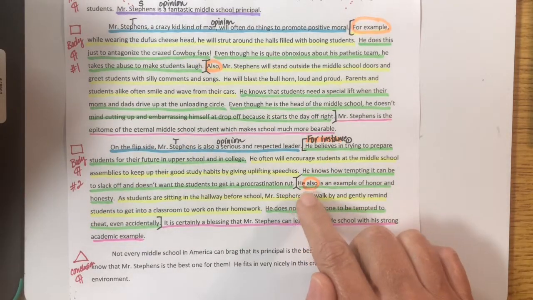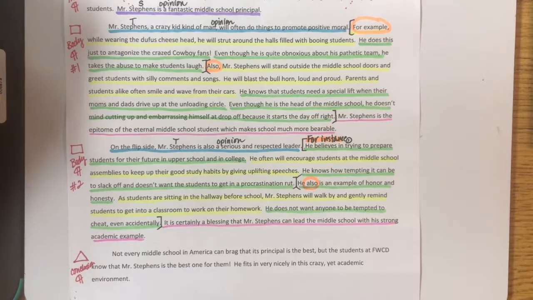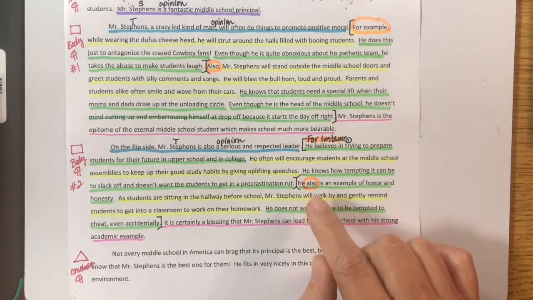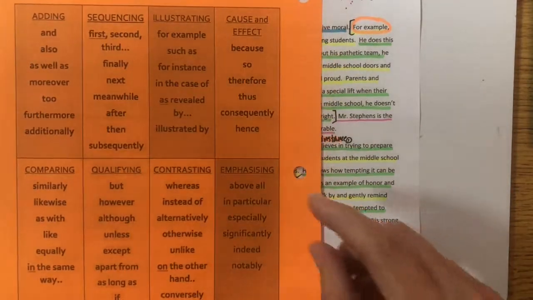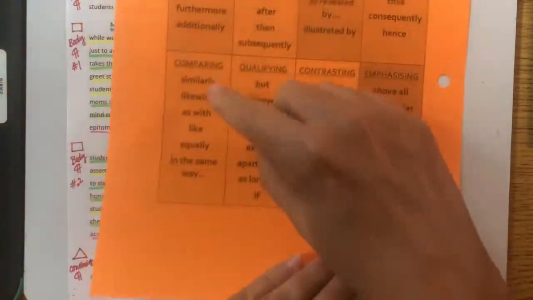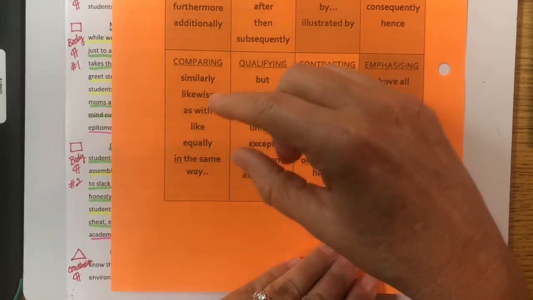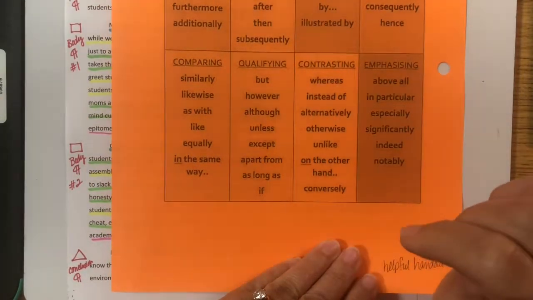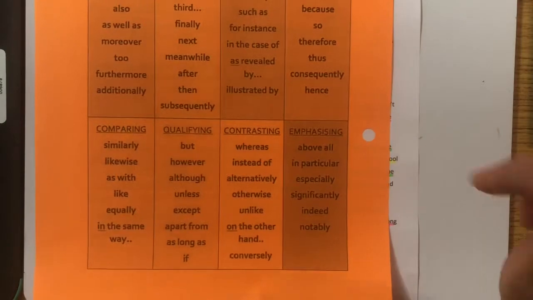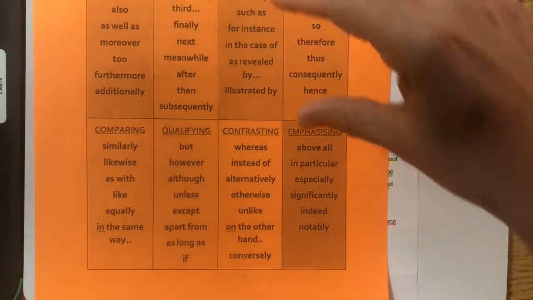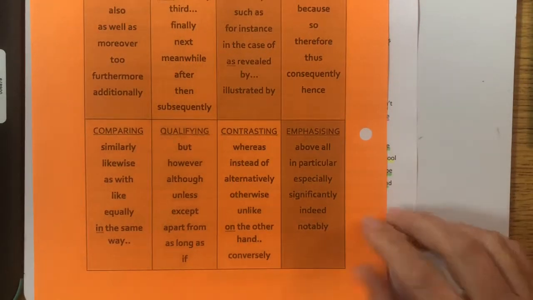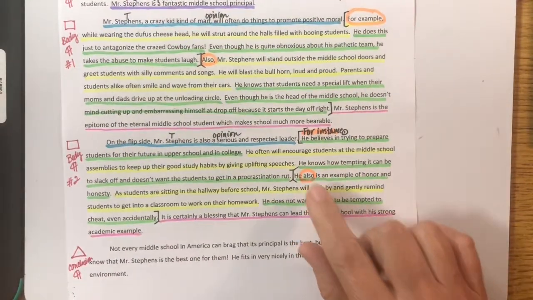Okay, now we start our second chunk, and you can see that I use this transition word also. I'm wondering, maybe we could have said one that's going to say likewise. It's comparing, like you could say likewise, which means not only does he do that, he does this too, or in the same way. Okay, those would be good ones. Moreover, meaning he does this, but more importantly, he does this too, or furthermore, or additionally. These all would have been really nice transition words. So I may rethink my also there.